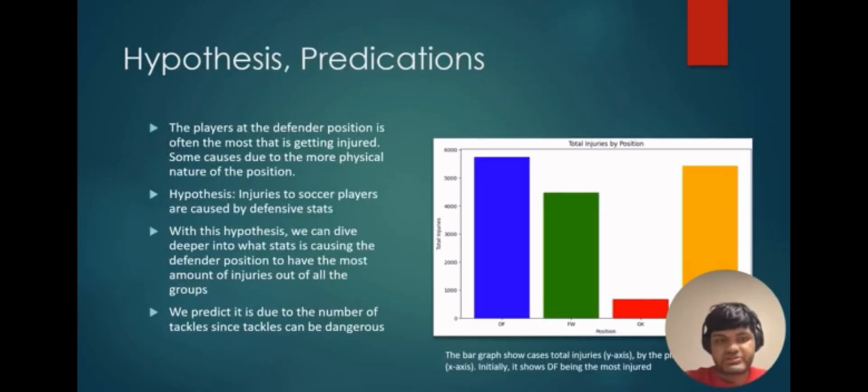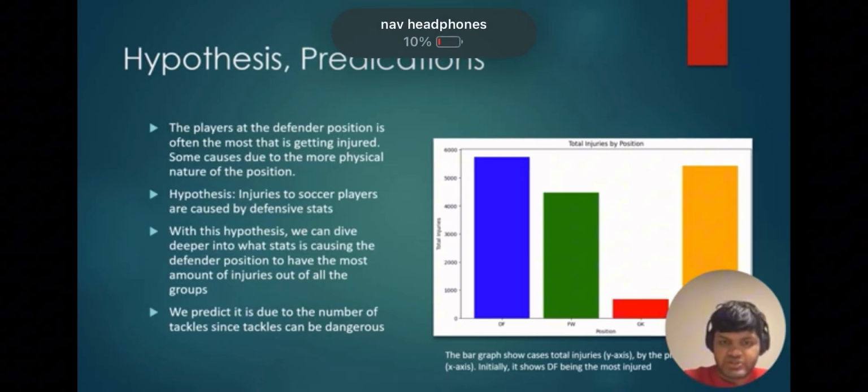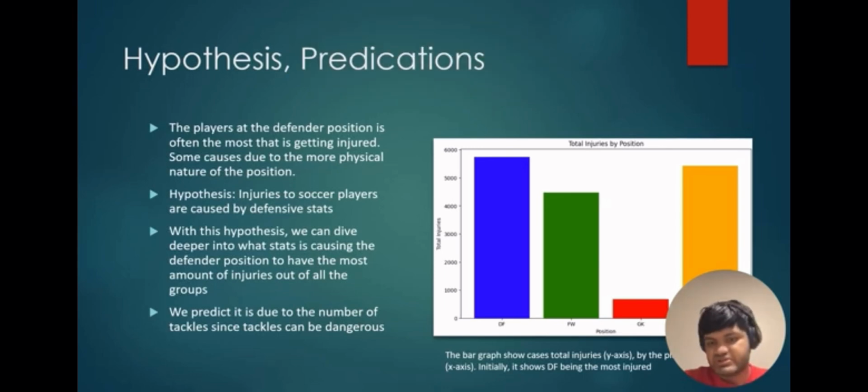So, some hypotheses and predictions. Now that we moved away from age, we tried to look at the positions the players play at. As you can tell, the most injuries happen to players in the defensive position, roughly about 5,800 on this graph, and the second most is strikers, players that take shots more.